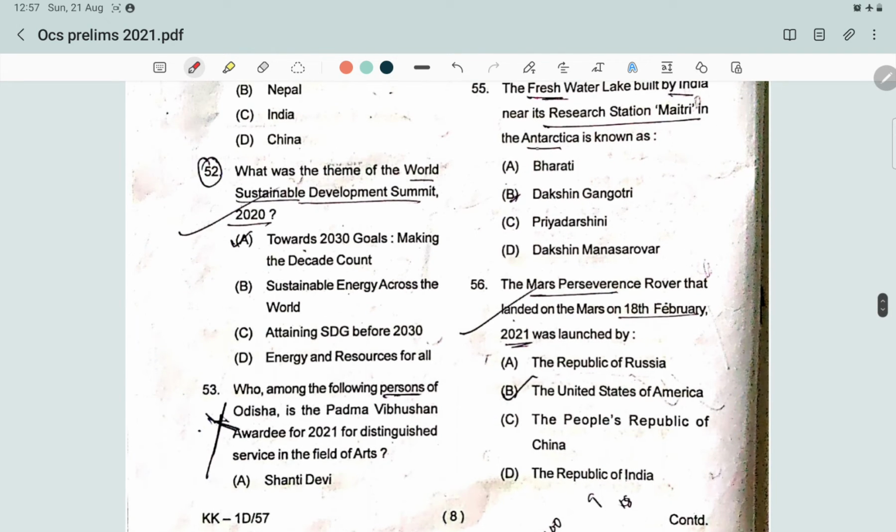Next question: what is the theme of the World Sustainable Development Summit? The theme of the World Sustainable Development Summit is towards 2030 goals, making the decade count. It was the 19th edition. The theme of the Sustainable Development Summit 2021 was redefining our common future, safe and secure environment for all, and the theme of 2022 is towards a resilient planet, ensuring a sustainable and equitable future.